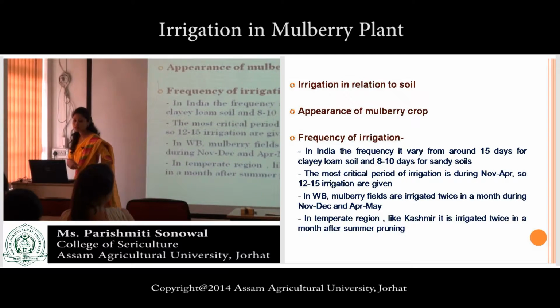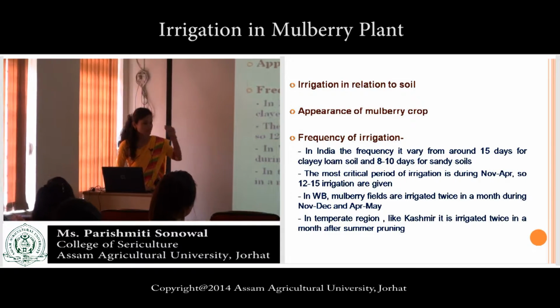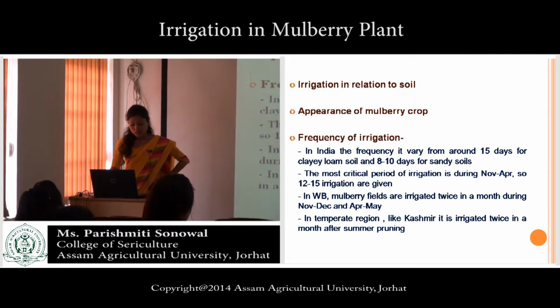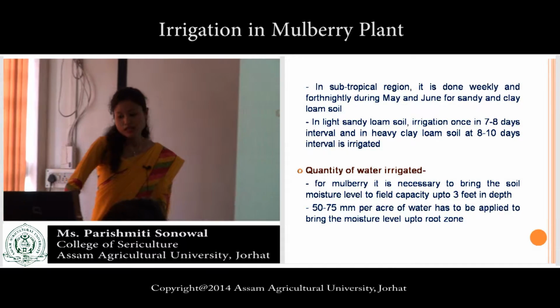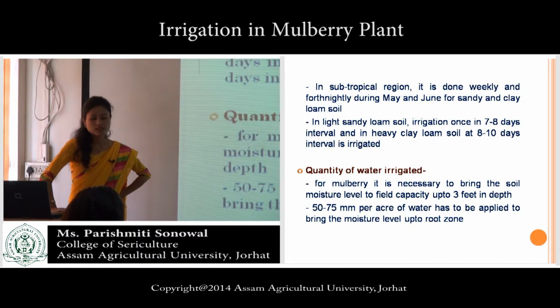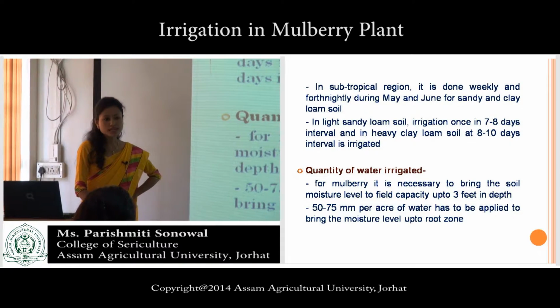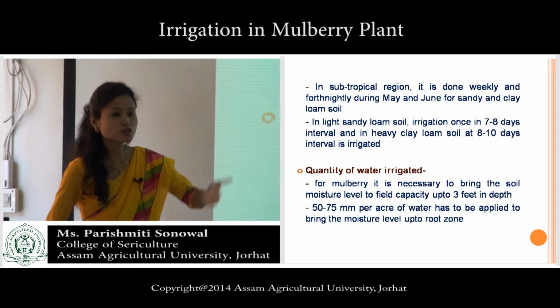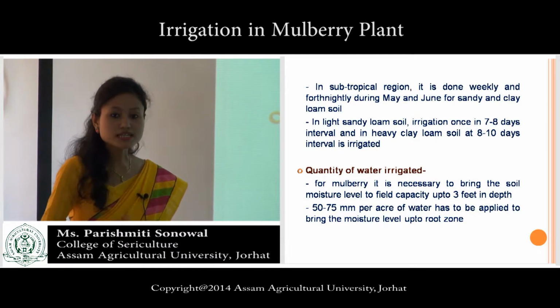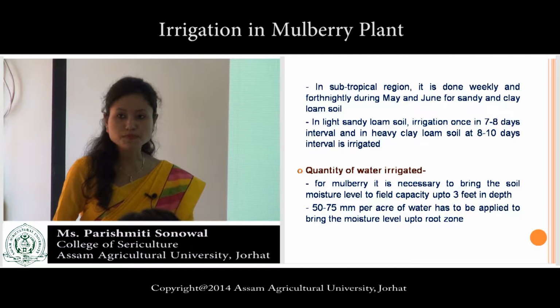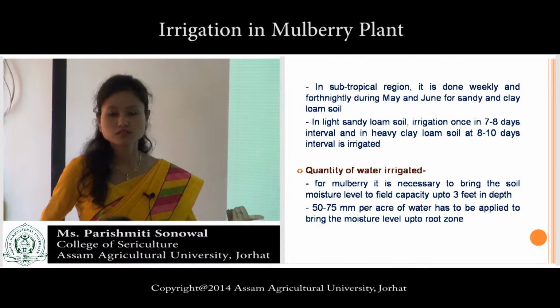Clear this point? This is a very simple point. In subtropical region, it is done weekly and fortnightly. These are the frequencies of irrigation, at what interval you have to irrigate in tropical, temperate, subtropical regions.